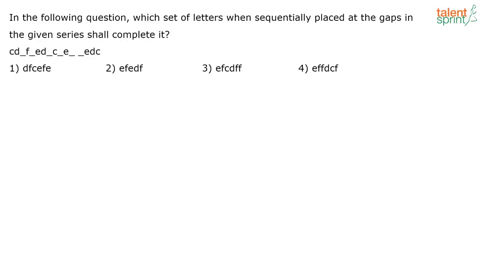Next. In the following question, which set of letters when sequentially placed at the gaps in the given series shall complete it? Yes, the correct answer here is going to be option 3, that is E, F, C, D, F, F. So what is the pattern that is being followed here? C, C, D, E, F, F, E, D, C. Then again C, D, E, F, F, E, D, C. That's the pattern that is being followed. So if you look at the missing terms, you have E, F, C, D, F, F. Correct answer is option 3.